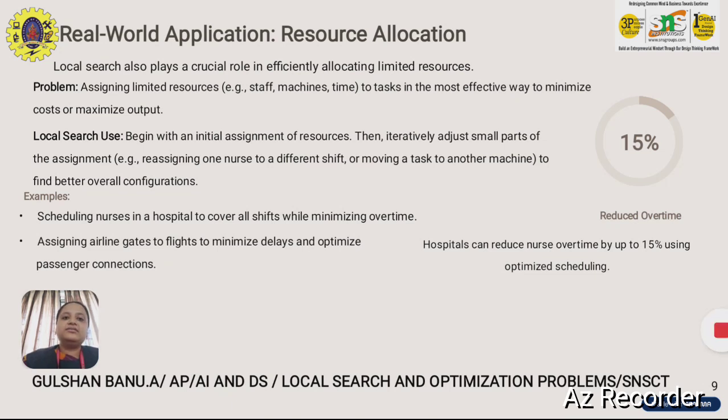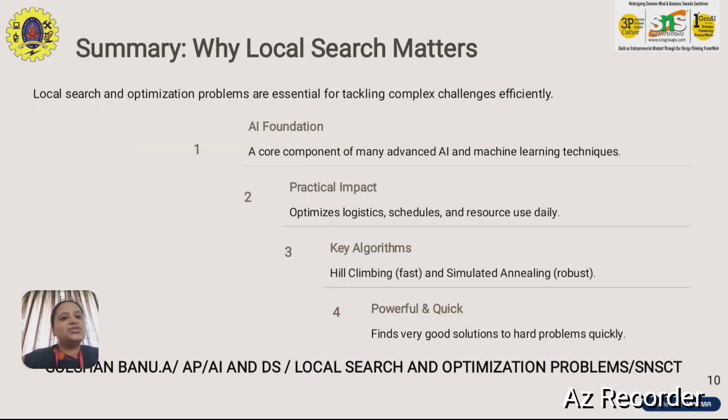There is another example, which is associated with resource allocation. Resource allocation can be done based on the time limitation and the resources available. The process can be allocated in a specified manner. For example, if you have a hospital with different nurses and a night shift, you have to allocate the nurses based on their availability, their comfort, and the different processes. This is one of the real world applications of resource allocation.